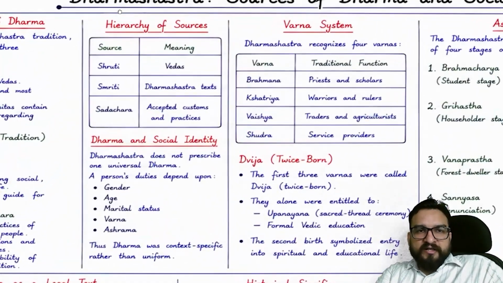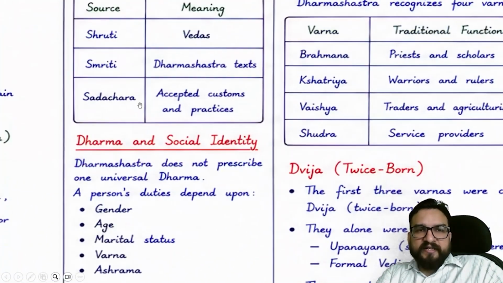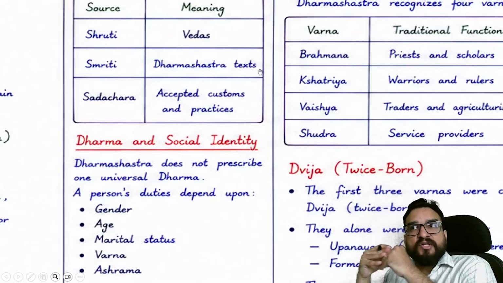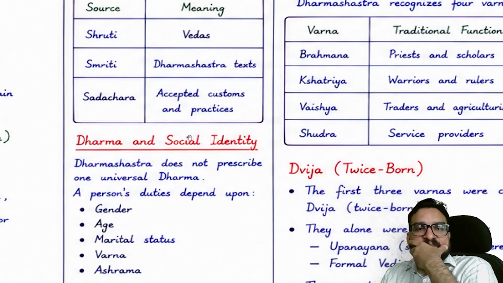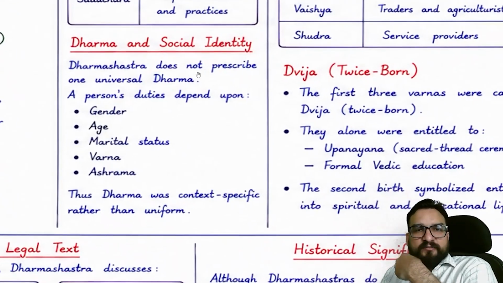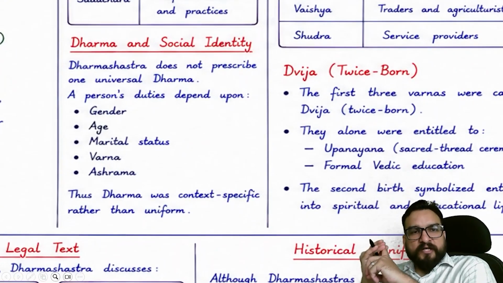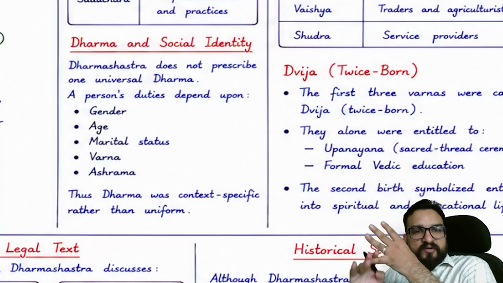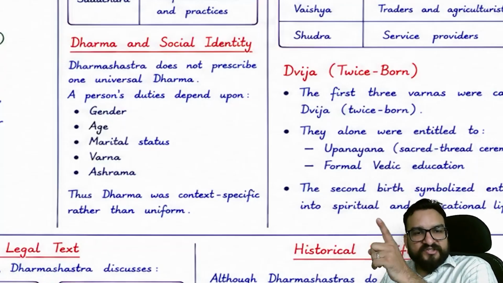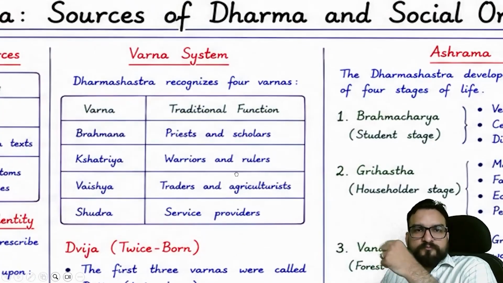So now the hierarchy of sources: Shruti comes first. Smritis are the Dharam Shastra texts as they are written. So whenever you think of Dharam Shastra, think of the Smritis, right? Dharma and social identity: Dharam Shastra does not prescribe one universal dharam. A personal duty, dharam, depends upon gender, age, marital status, varna and ashram, right? Context specific rather than uniform.